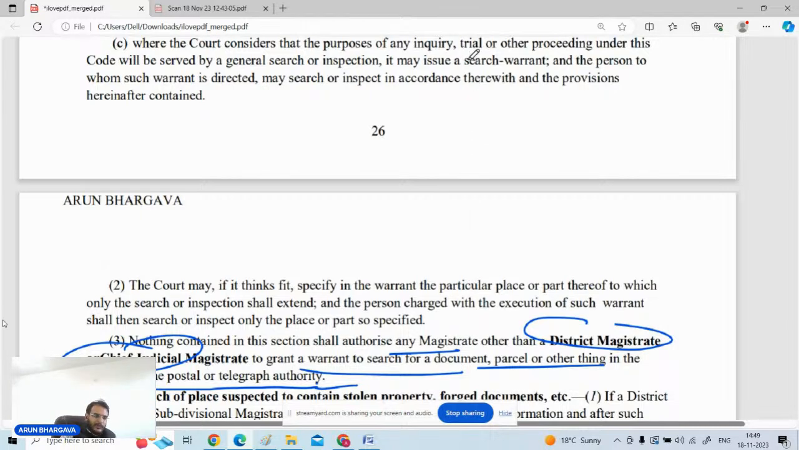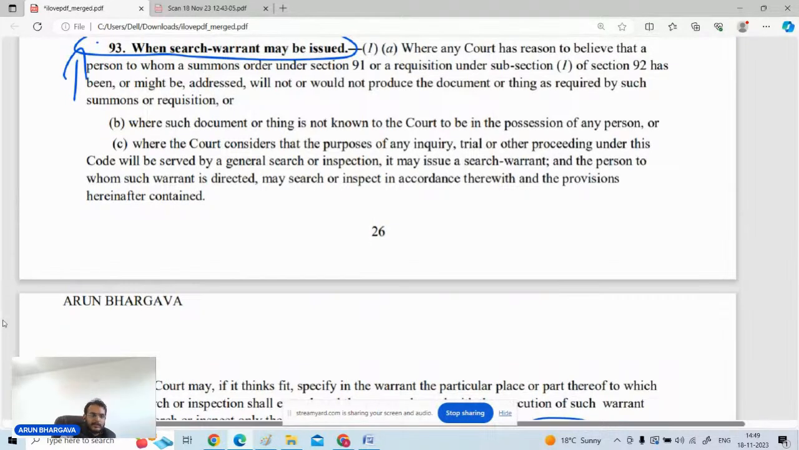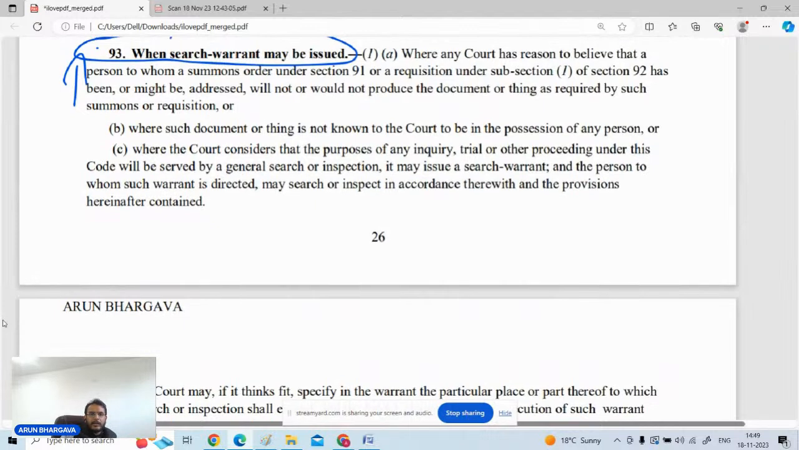So let me tell you which point is relevant over here. You people just see clause number C. In clause C, it is written that where the court considers that the purpose of any inquiry or trial or other proceeding in this court will be served by a general search or inspection, it may issue a warrant. So the court may issue a warrant. It can be any court which is of the view that a search is required. It may issue a warrant with respect to that.